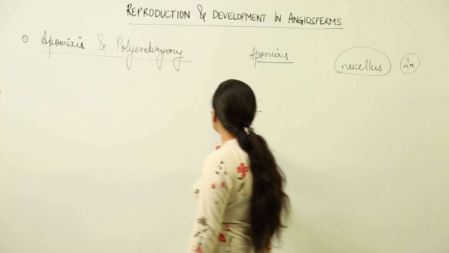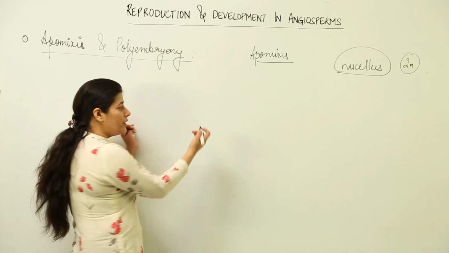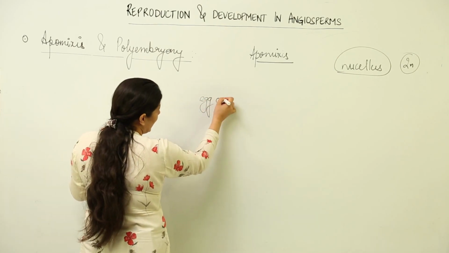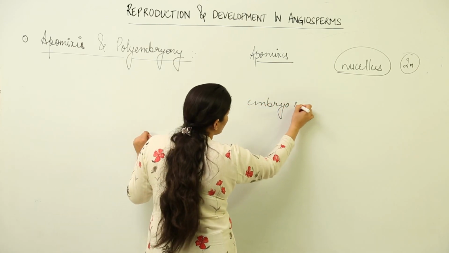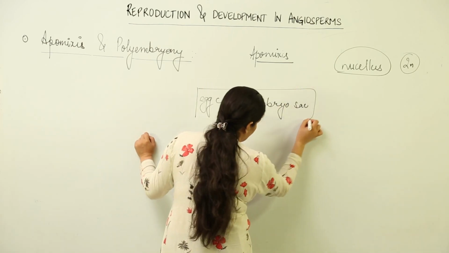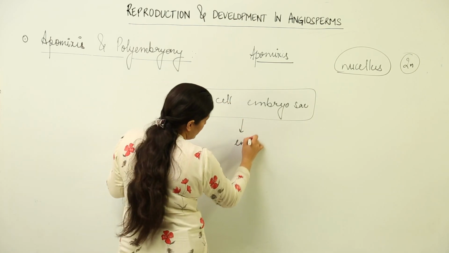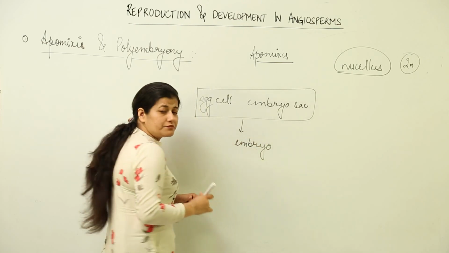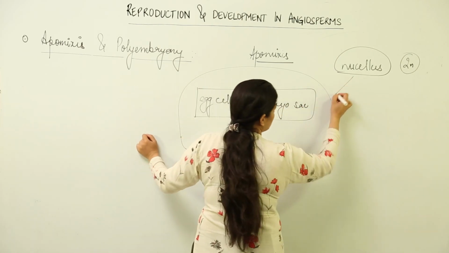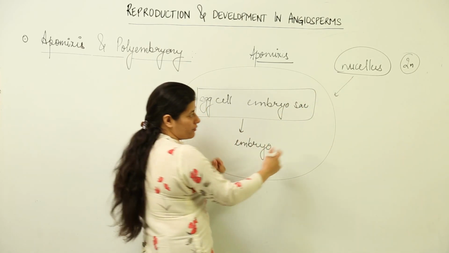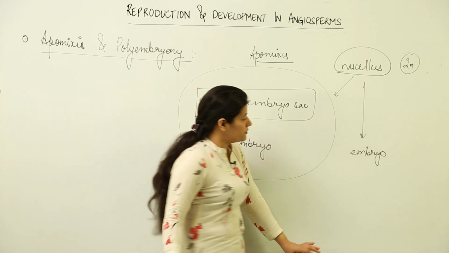Because we are dealing with apomixis over here, supposedly apart from the egg cell inside the embryo sac undergoing fertilization, where the male gamete would come and lead to formation of an embryo nourished by the endosperm, some part of the nucellus along with this also forms an embryo, by mimicry of sexual reproduction, that is apomixis.